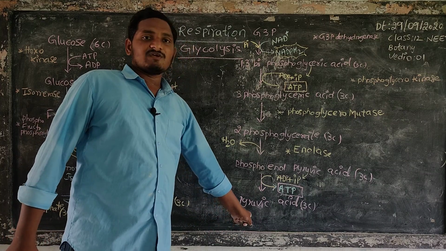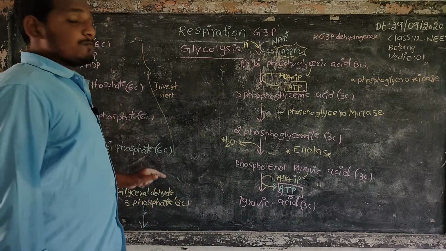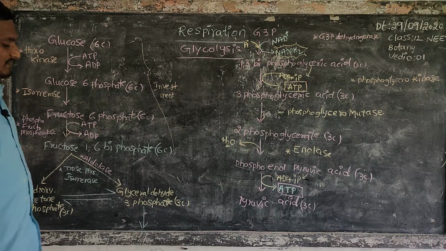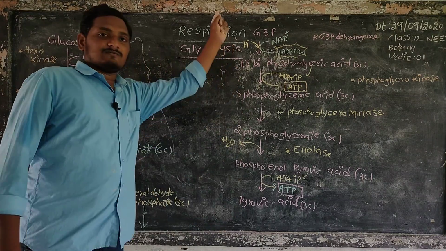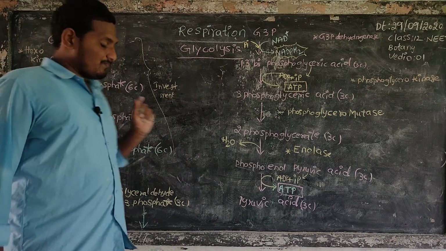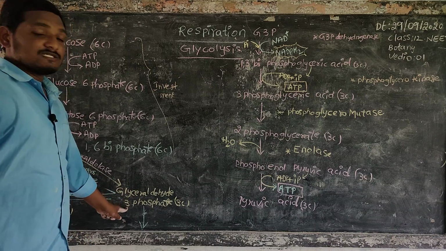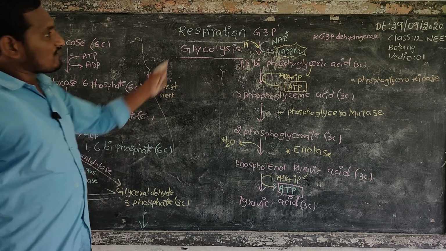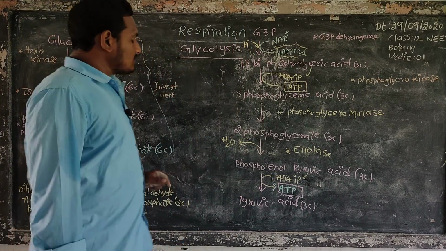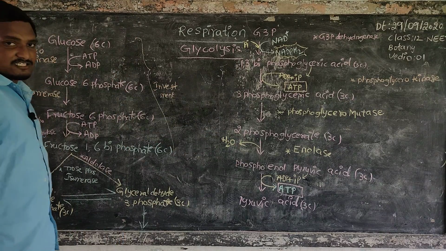Finally one pyruvic acid is formed. Actually 2 pyruvic acids are required, so one more pyruvic acid comes from dihydroxyacetone phosphate. In this complete cycle only glyceraldehyde 3-phosphate is involved. Now dihydroxyacetone phosphate also changes into glyceraldehyde 3-phosphate to perform these reactions. So one reaction for this and one more reaction for dihydroxyacetone phosphate.